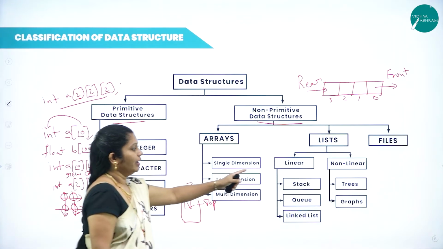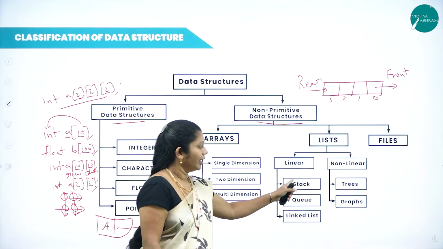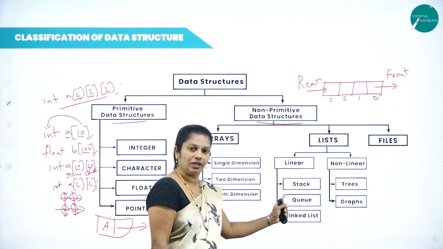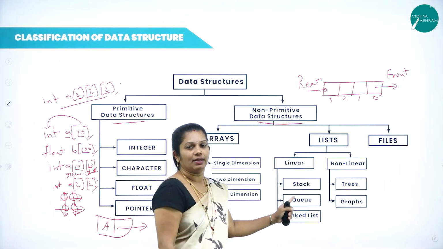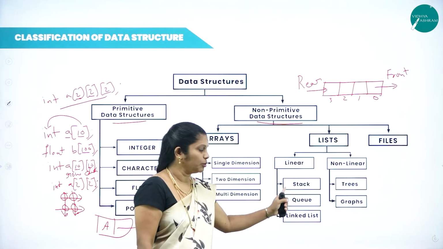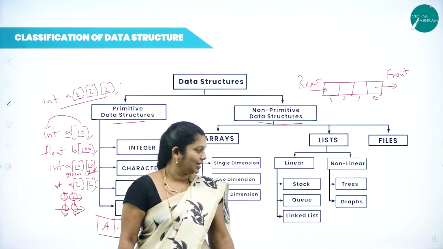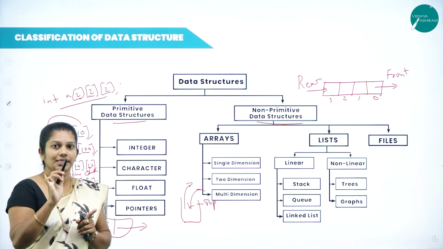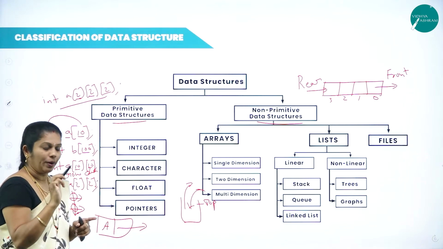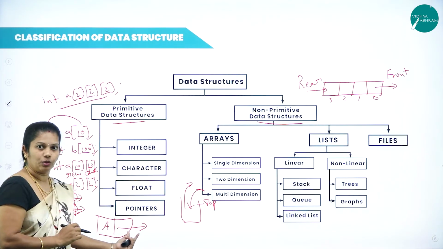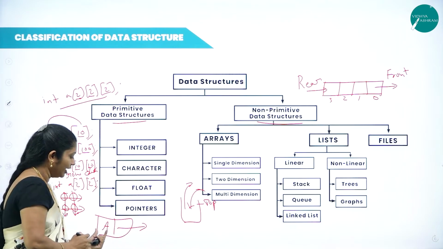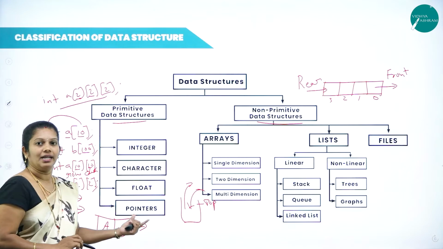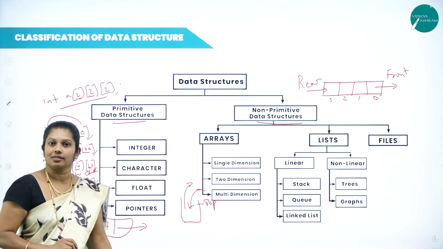Here, in a stack, it is a collection of elements, and insertion and deletion will take place at the same position. Here also, in a queue, it is a collection of elements, but insertion as well as deletion will take place at different positions. Whereas the linked list is a collection of nodes, and a node contains two parts: one is the data part and one more is the address part. The data part contains the actual information, whereas the address part contains the address of the next node.